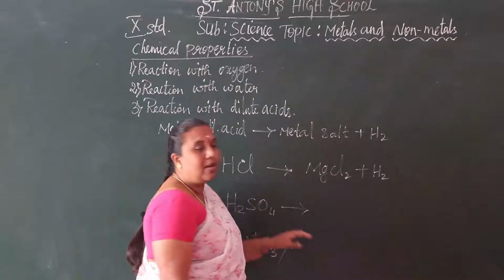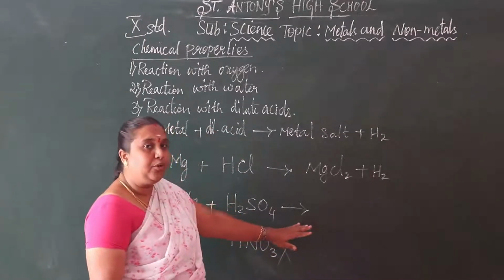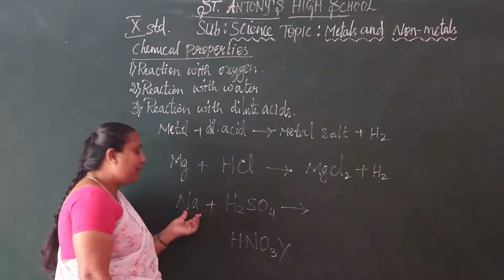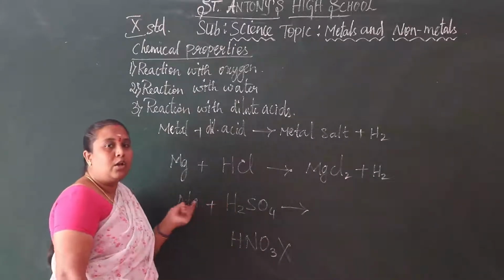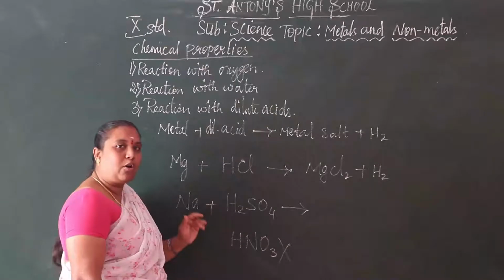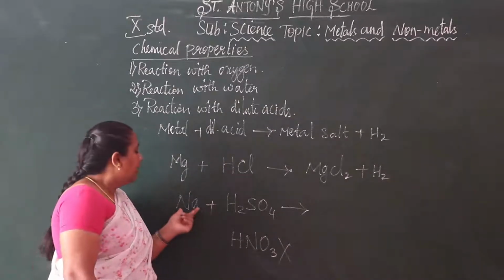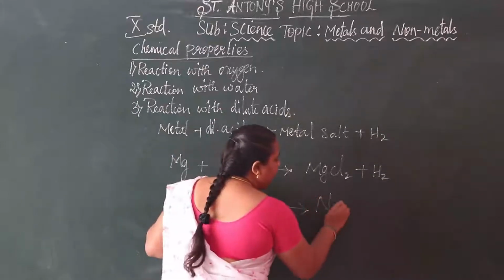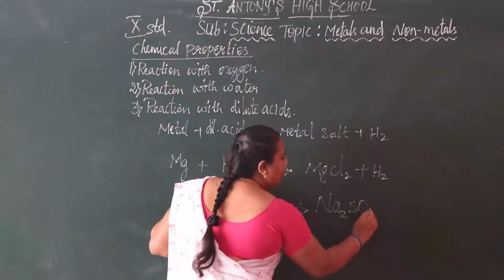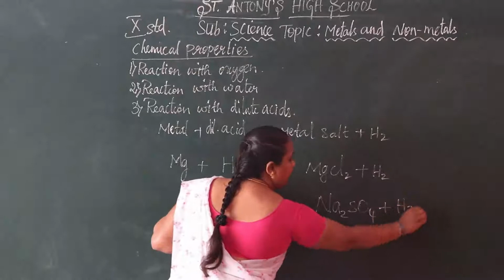What is the molecular formula of sodium sulfate? Na2SO4. If you write NaSO4, it is wrong. The molecular formula of sodium sulfate is Na2SO4, plus hydrogen gas is released.